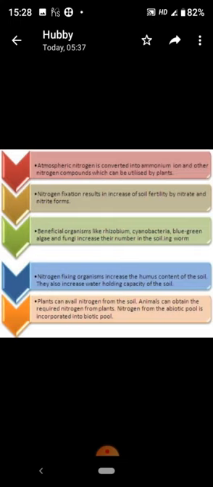This nitrogen fixation process is carried out by microorganisms like rhizobium, cyanobacteria, blue-green algae, and fungi, as their number increases in the soil. This process increases the humus content of the soil and also increases the water holding capacity of the soil. Plants can avail nitrogen from the soil, but animals have to depend on plants for nitrogen. Nitrogen from the abiotic pool is incorporated into the biotic pool.